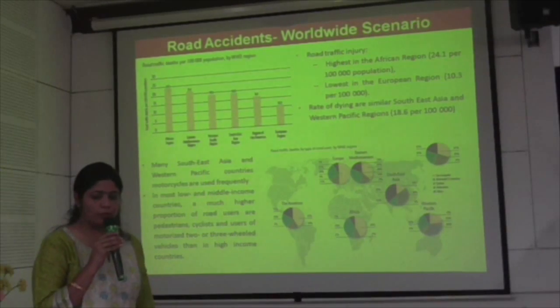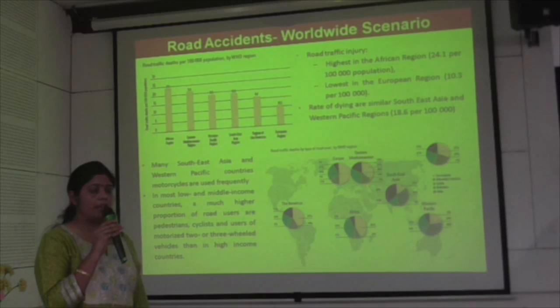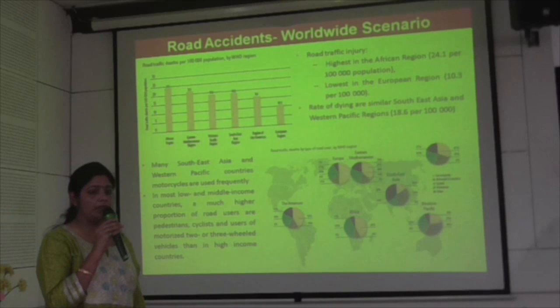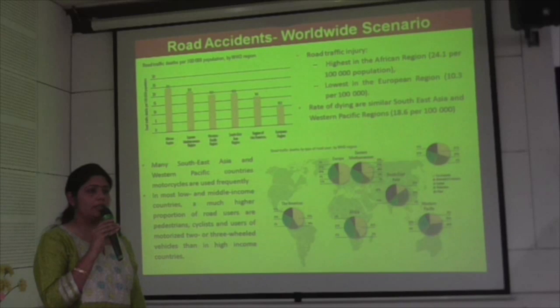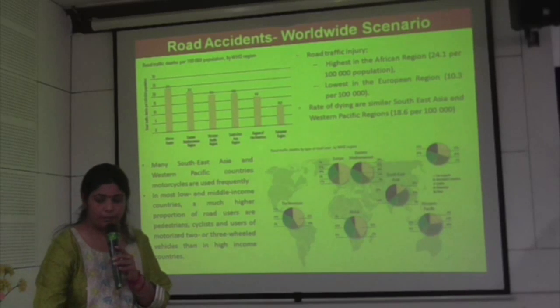So you can see over here, I drew this graph from the WHO report, that the developing countries have more deaths due to road accidents compared to the developed countries. Just because in the developing countries the capacity to control the traffic is less, and also the vehicles they use are mostly two-wheelers, and that's why the death rates are more in developing countries compared to the developed countries.